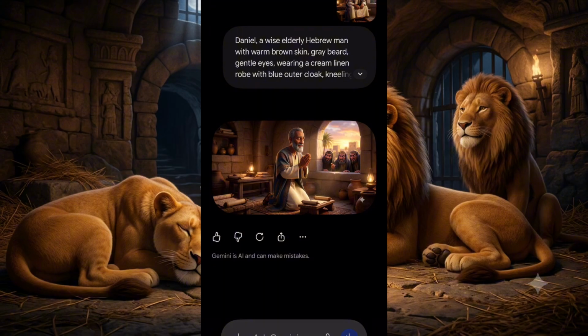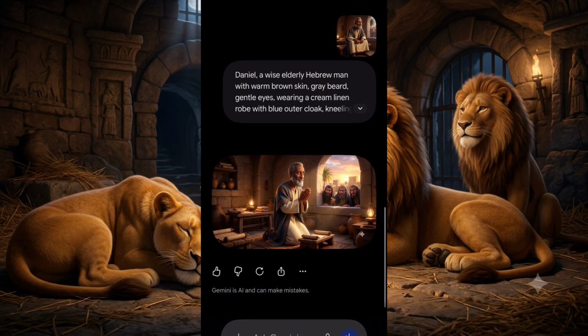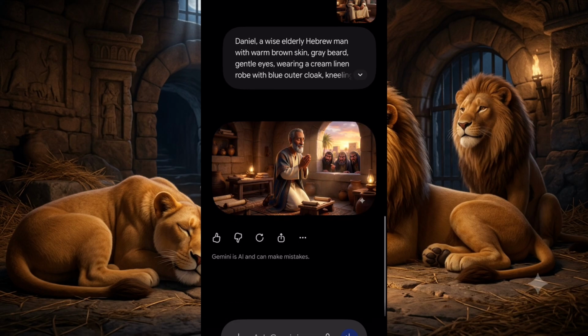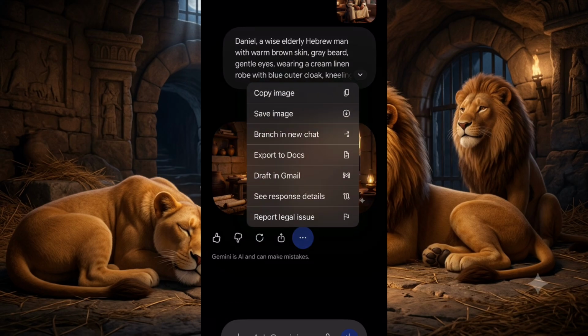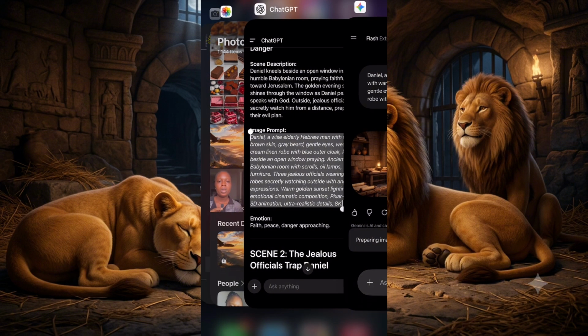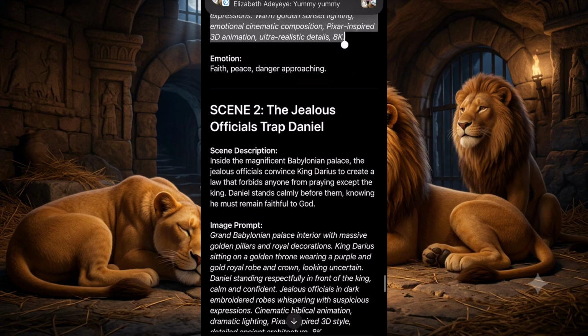So now you can see that it is done generating the image for us. You can see that it's going to give us consistent characters. Now we are going to save this one first, then we are going to generate another. So let's copy the second scene. So this is the second scene.